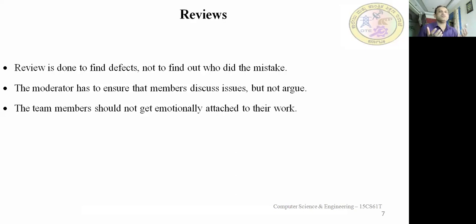That is the nature of human beings. So there should not be any argument, there should be a discussion. You may say yes, there is a mistake here, he may agree, and then try to rectify it. It is the role of the moderator to ensure that there is no argument. Fine. Go through this.